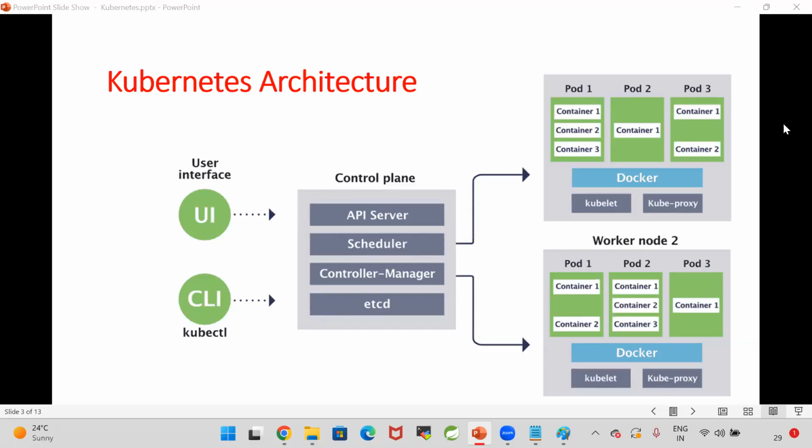In Docker Compose we also have a scale option, and in Swarm also we have a scale option. What is the difference between the two? In Docker, whether Docker Compose scale or Docker Swarm scale, they are manual scaling. Whereas in Kubernetes, it is auto scaling. Auto scaling means if the load is increasing, it will scale up, and if the load is decreasing, it will scale down.